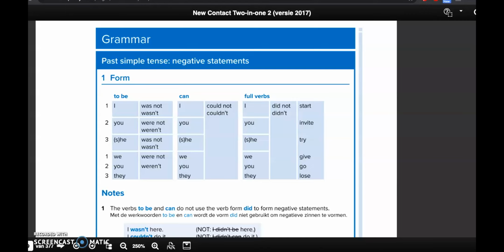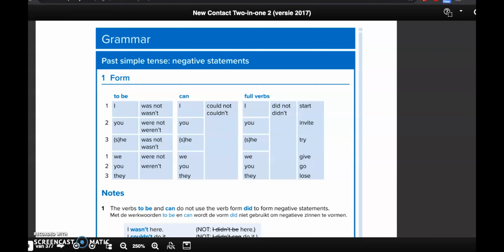During our previous lessons in class, we've already studied the past simple tense. De OVT, de onvoltooid verleden tijd in het Nederlands. Voorbeelden, ik werkte, I worked. We've seen that all regular verbs end in -ed. For example, I live, I lived, I start, I started. And you have all studied your list of the irregular verbs.